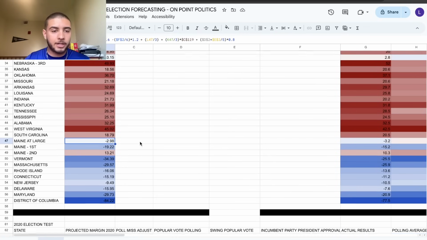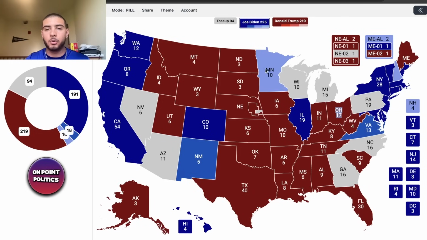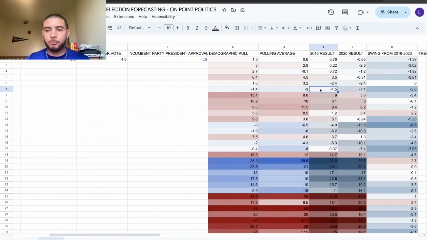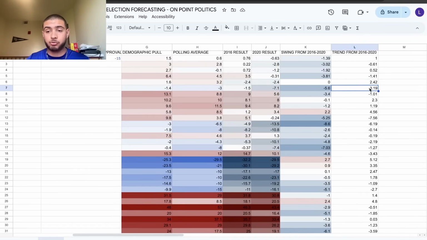Now, Minnesota is a state that should be here. It's a 3.5 point victory for Biden. He's winning in the lean category as of right now. The state did barely vote for Clinton in 2016. It swung to the left by a lot and actually trended to the left by quite a bit.